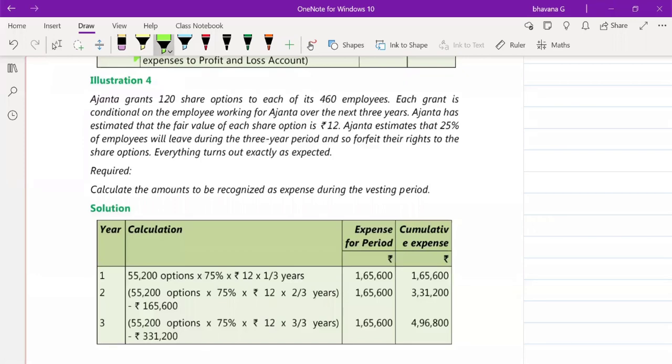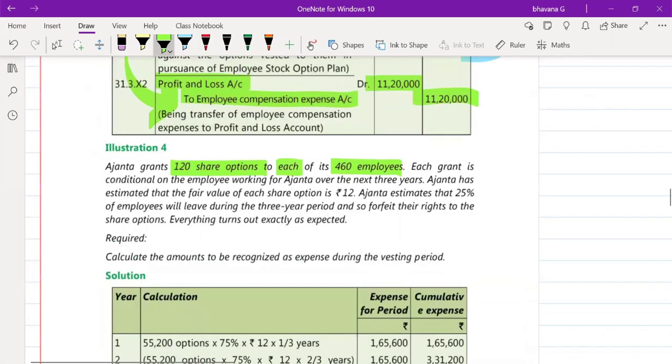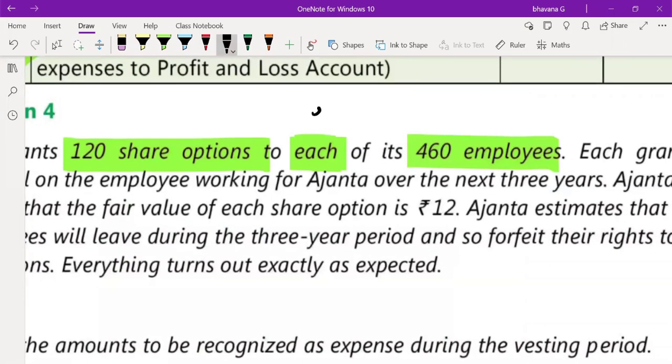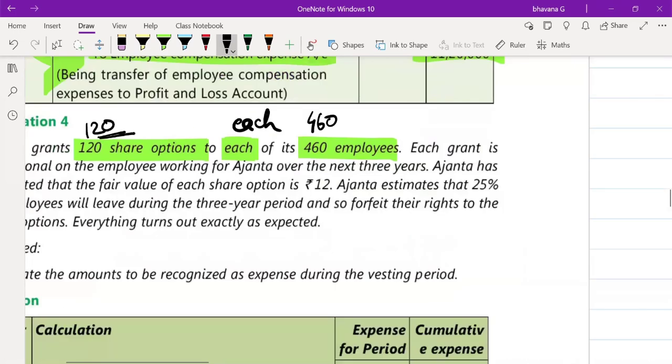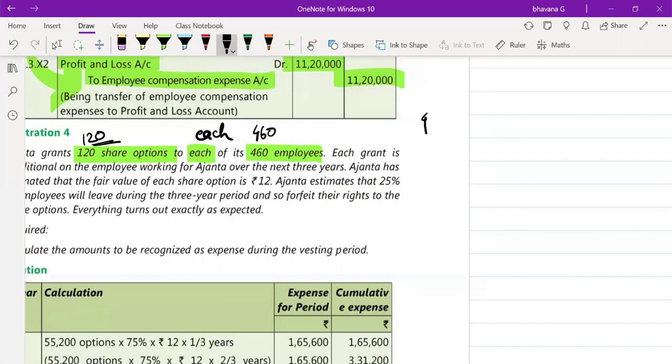Next, illustration number 4. They tell you that Ajanta grants 120 stock options for 460 of its employees. So here, see, they tell you that they grant 120 stock options to each of its 460 employees. That means for each employee, they have given 120 stock options. Then in such a case, for 460 employees, how many stock options do you have to calculate and tell me? For 460 employees, how many stock options? 460 into 120. Very good.